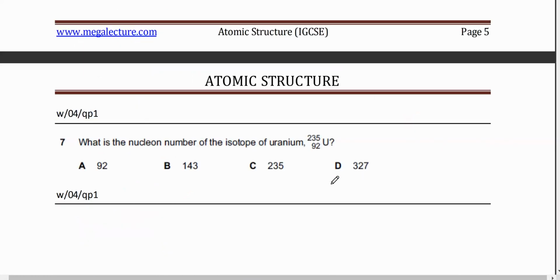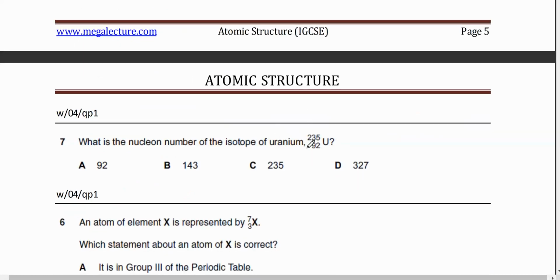So next is what is the nuclear number of? So you just have to subtract the two values. Need not subtract. What's the nuclear number? Quickly tell me. What's the answer to this? 235. Okay. So remember the difference between neutron and nucleon. Nucleon is whatever is in the nucleus. It's the number of protons plus the number of neutrons. So that's the top number. That's the nuclear number. It's 235.